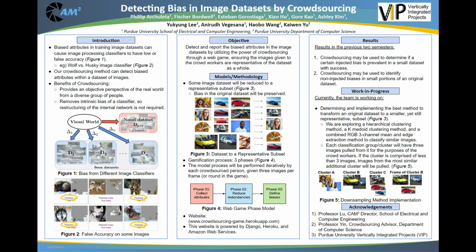We are exploring hierarchical clustering, K-medoid clustering, and a combined RGB three-channel mean and edge extraction method to classify similar images. Each classification cluster will have 3 images pulled from it for each frame, or iteration, of each of the phases in Figure 4. In the case that a cluster is smaller than 3 images, the most similar additional cluster will provide the needed images. This is shown in Figure 5.